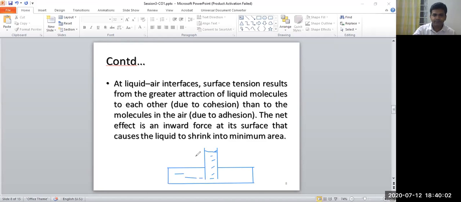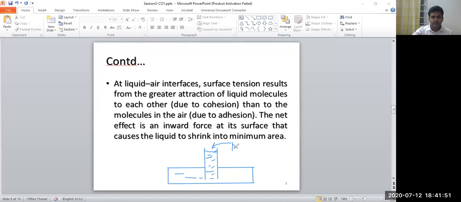So what happens here? This is the capillarity example. Let us see it another way. Here water rises up to some height. See here, the water molecules are there, and here is the air, on the top surface.